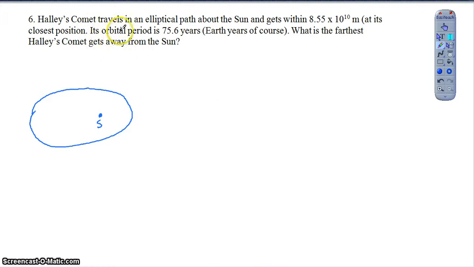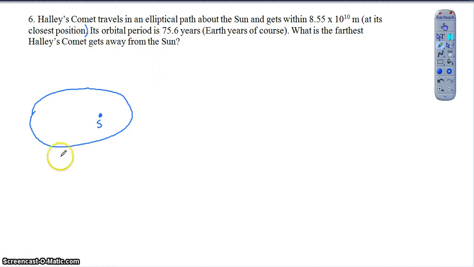But they tell us, so we've got the comet traveling in an elliptical path around the Sun. It gets within 8.55 times 10 to the 10th meters at its closest position. Parentheses should have been in there. Its orbital period is 75.6 years, and that is Earth years. And then what is the farthest that it gets away from the Sun?